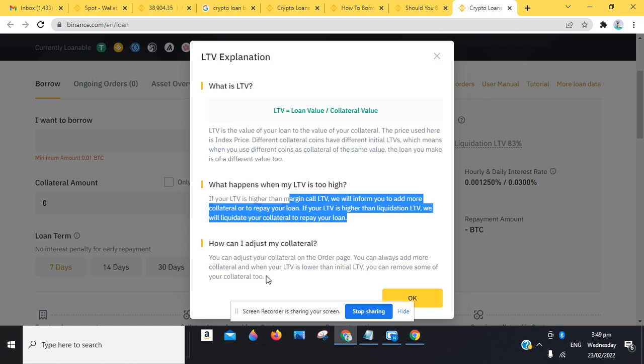that is, let's say, BTC, and your BTC appreciates to about $100,000. Let's say you used BTC when it was $40,000, and it's now $100,000 for one BTC. You can see that there's a big gap, so you can withdraw some part of this collateral which is sitting there for your own purpose. So those are some concepts you need to understand for LTV.